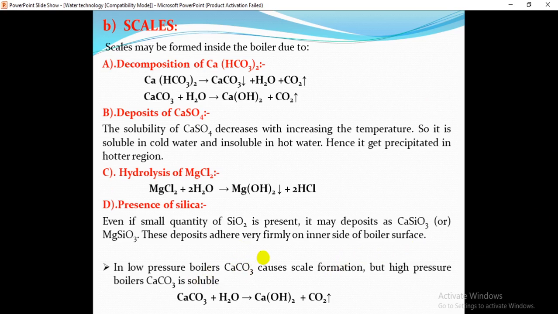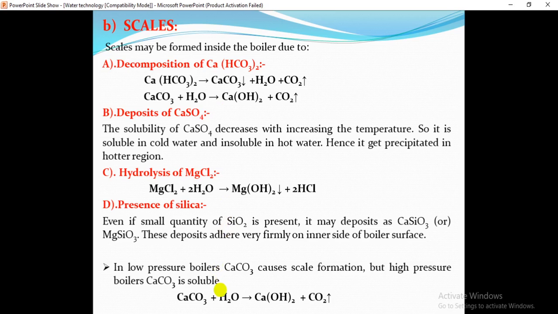These deposits adhere very firmly on the inner side of the boiler surface, isn't it? The presence of a small quantity of silicon dioxide is also a reason for scale formation. So we need to check whether the boiler water used is free from it or not.